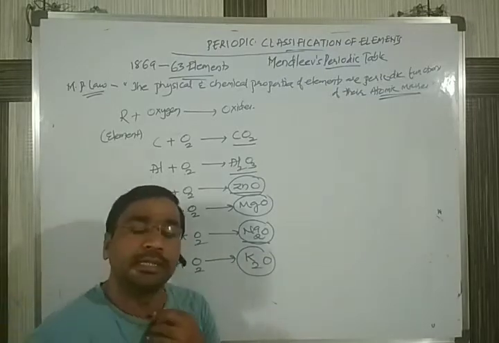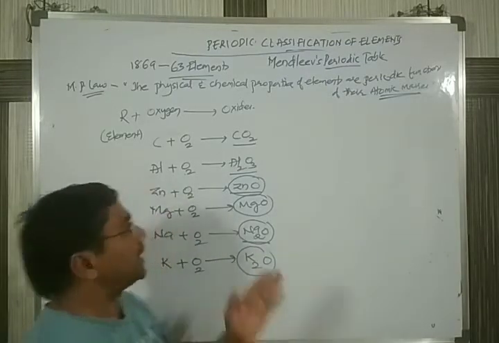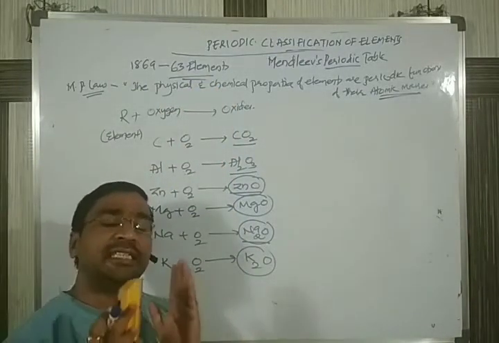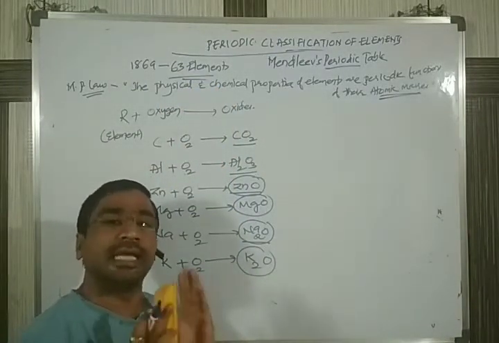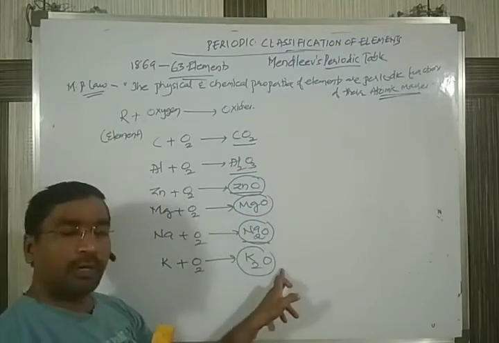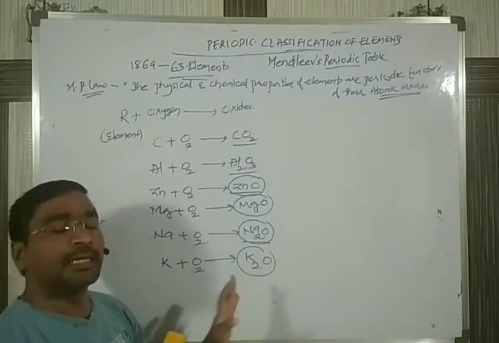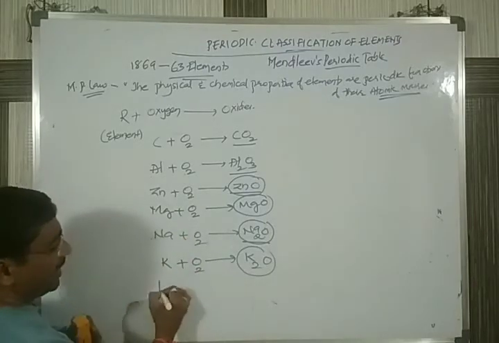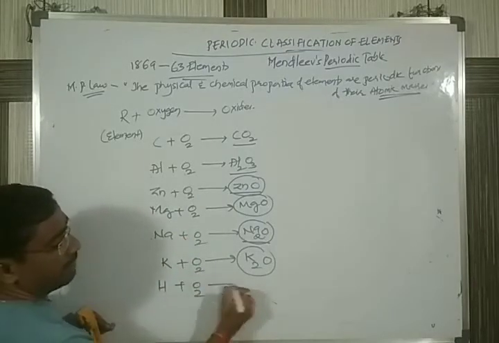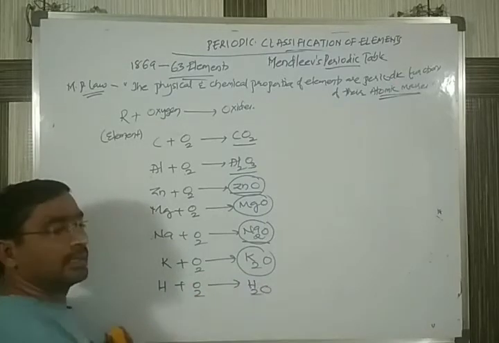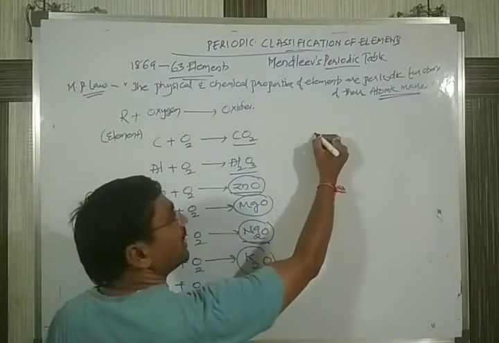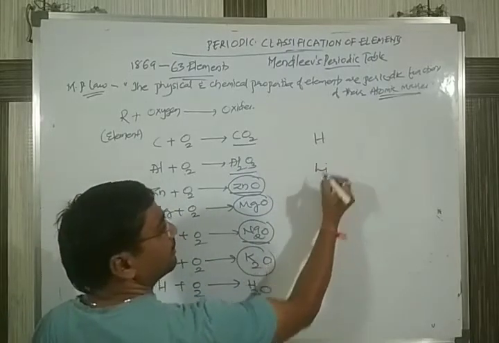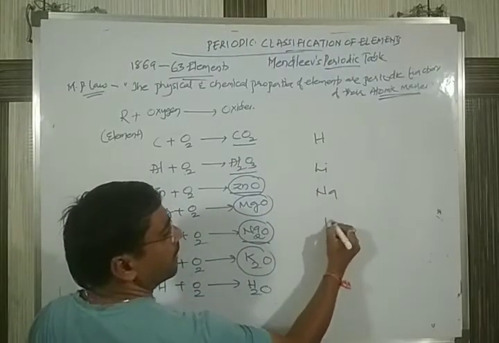So what Mendeleev observed was the reactivity of all the 63 elements, and what he did was, whichever elements form the same type of oxide, he placed them all in one particular place. Suppose you take hydrogen, next lithium, next sodium, next potassium.